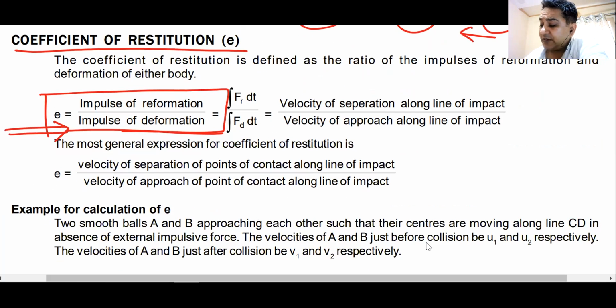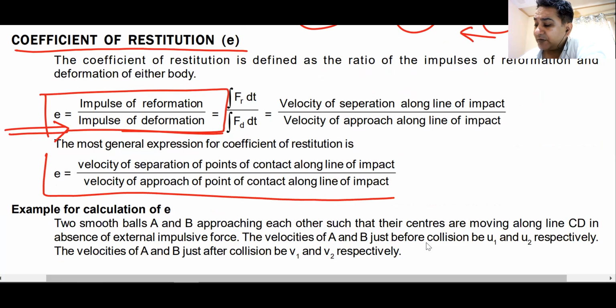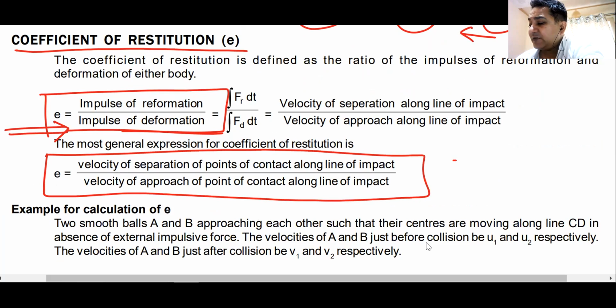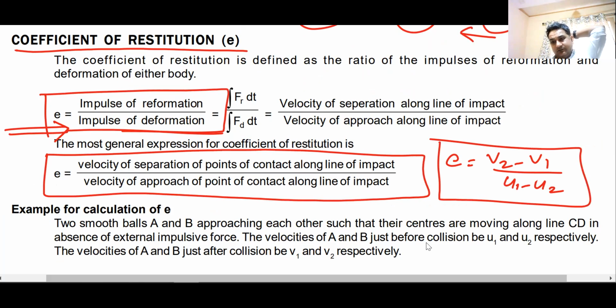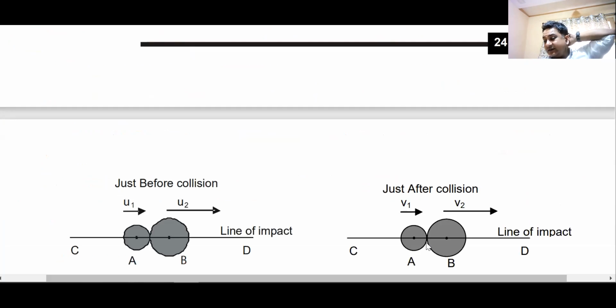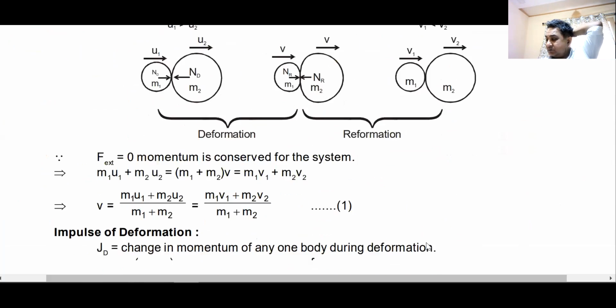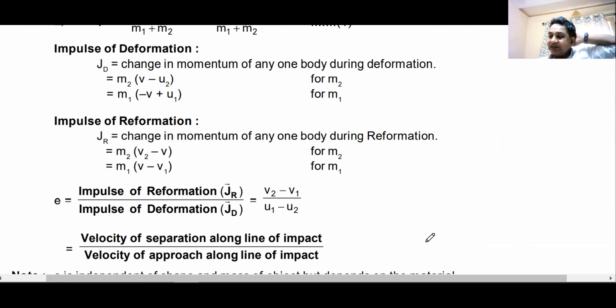Coefficient of restitution, we can have a formula which is velocity of separation along the line of impact. So basically we can write it like this: V2 minus V1 divided by U1 minus U2. Do we understand this? You have this formula. This is the impulse of deformation.